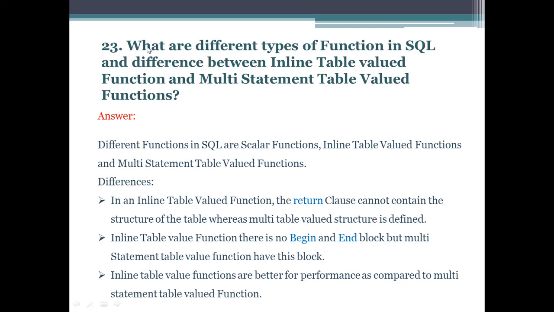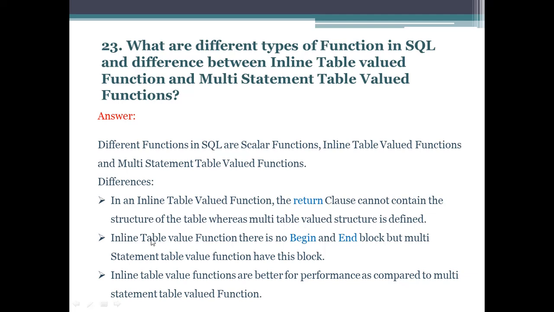So the next question is what are the different types of functions in SQL, and the difference between inline table valued function and multi-statement table valued function. So the answer is the different functions in SQL are scalar function, inline table valued function, and multi-statement table valued function. The differences are: in an inline table valued function, the return clause cannot contain the structure of the table, whereas in a multi-statement table valued function the structure is defined.